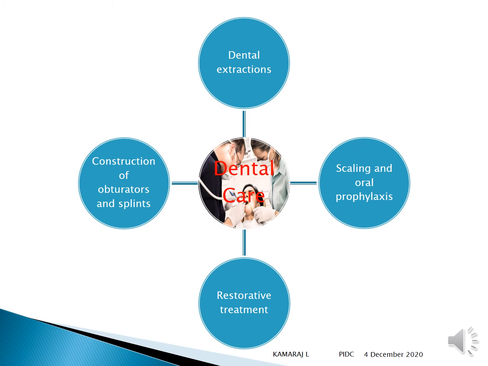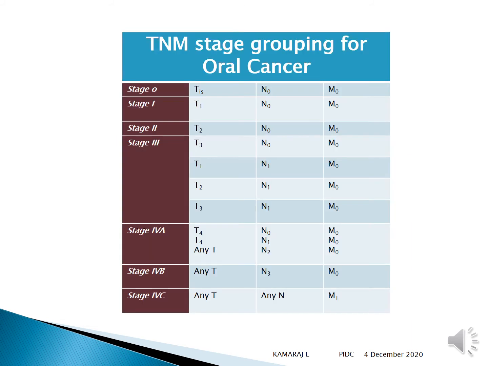So what are the dental care that you need to provide beforehand before you plan a treatment for such cases who are diagnosed to be oral cancer? Remove all the tooth which has to go for extraction. Scaling and oral prophylaxis has to be carried out. Restorative procedures has to be carried out. Then construction of obturators and splints has to be done.